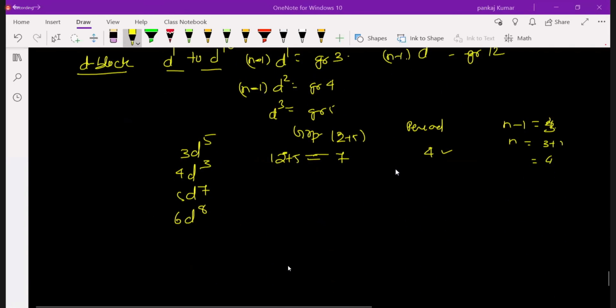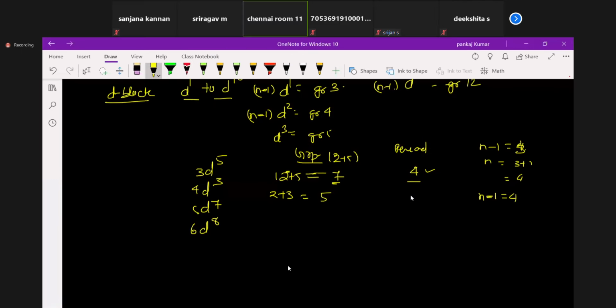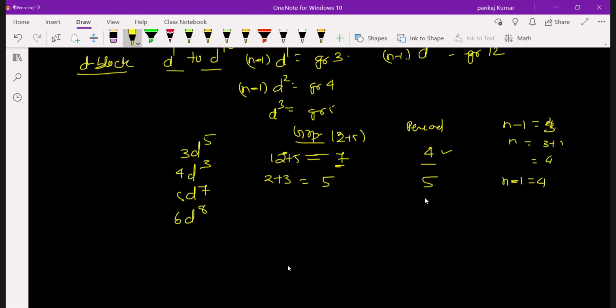Now let's solve this question. So what is the group here? 3D5: group is 7 and period is 4. In 4D3, it will be again 2 plus 3, so group is 5, but period will be how much? Again n minus 1 equal to 4, so n equal to 5. So fifth period. Understood?